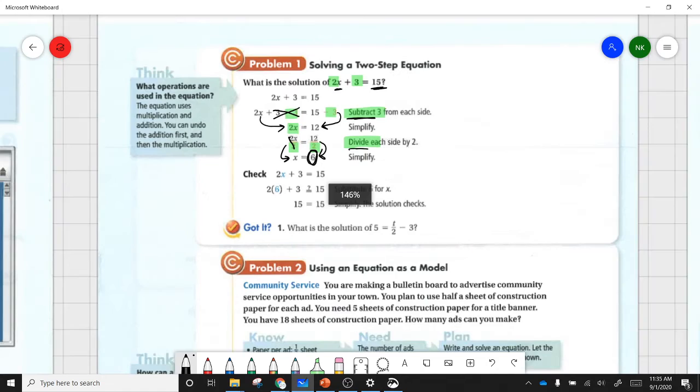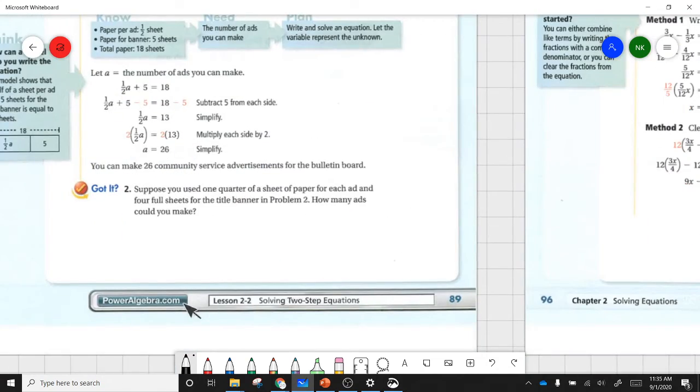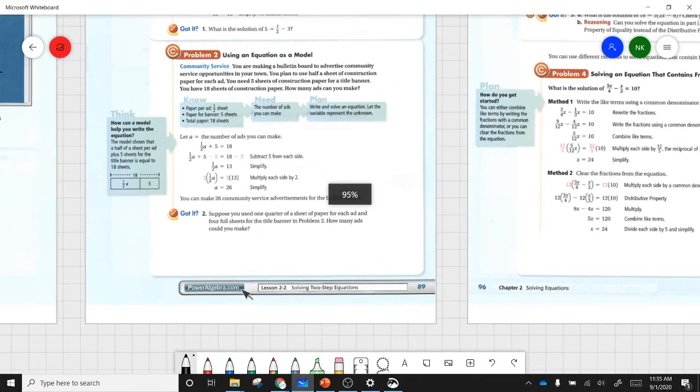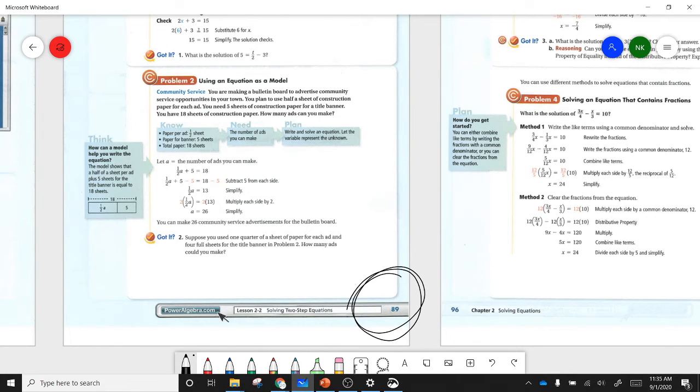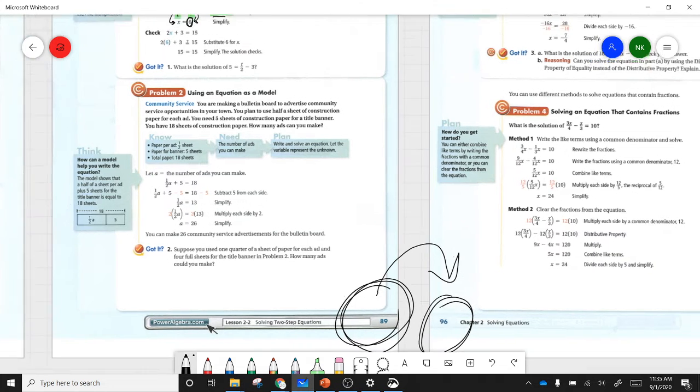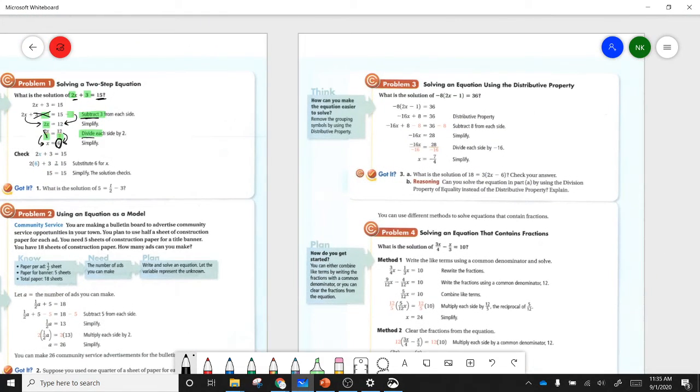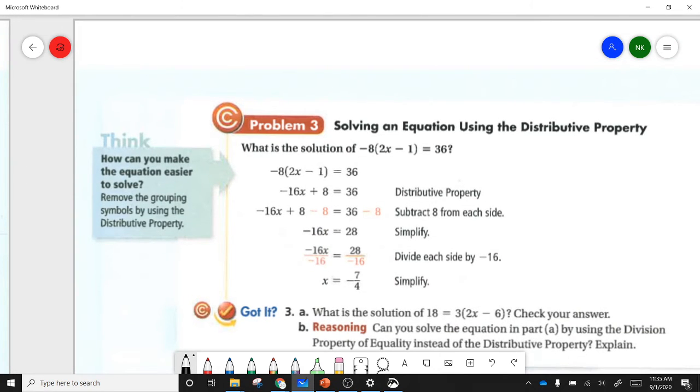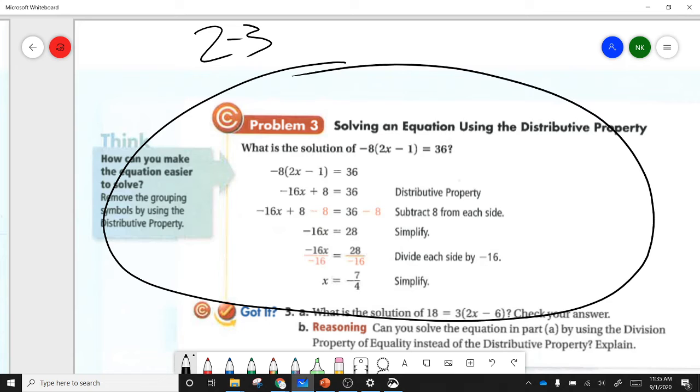So in the part of the book that I made a PDF out of, that was page 89. We're going to skip to the next chapter, to page 96. So you're going to have to skip a few pages in the PDF. And we're coming to chapter 2-3 here. And we're going to learn how to use distribution to solve a problem like this.